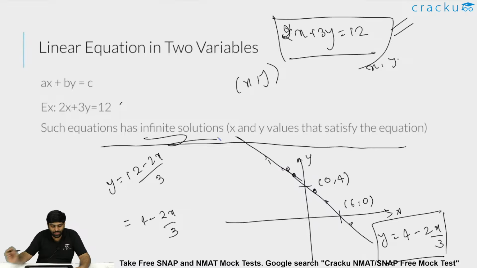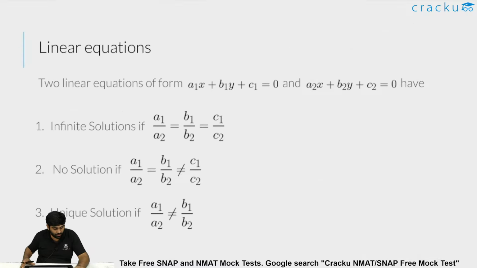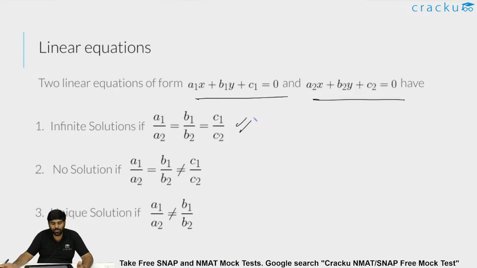So it is given that a linear equation in two variables, like the example 2x plus 3y equal to 12, has infinite solutions, the x and y values that satisfy the equation. These are all real values of x and y. So let us see further. System of linear equations. Linear equations a1x plus b1y plus c1 equal to 0 and a2x plus b2y plus c2 equal to 0 have infinite solutions if a1 by a2 equal to b1 by b2 equal to c1 by c2, and no solution if